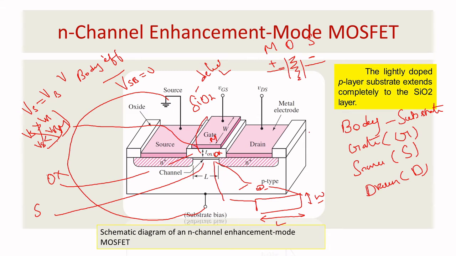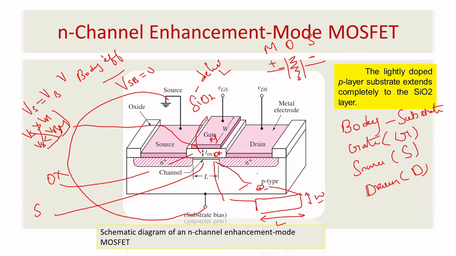Okay, this is the basic structure you want to know. So this is a p-type substrate. This is basically lightly doped and you have three terminals: gate, drain, source. Another thing you want to understand, body and source are always connected. Okay, that is very important to understand.